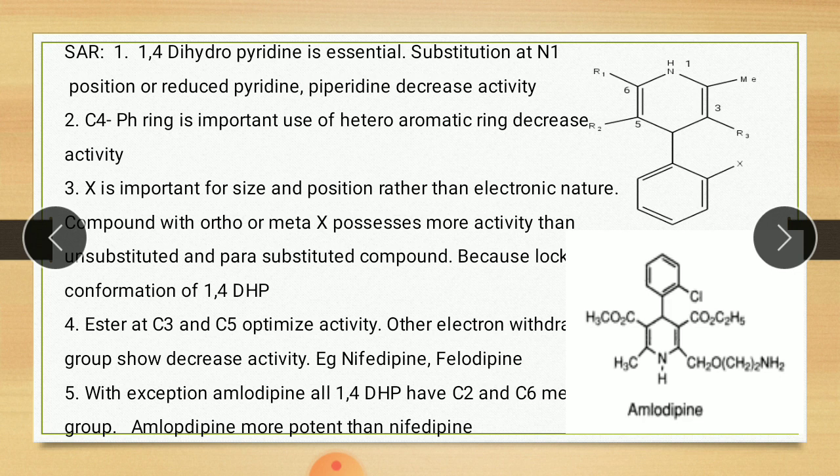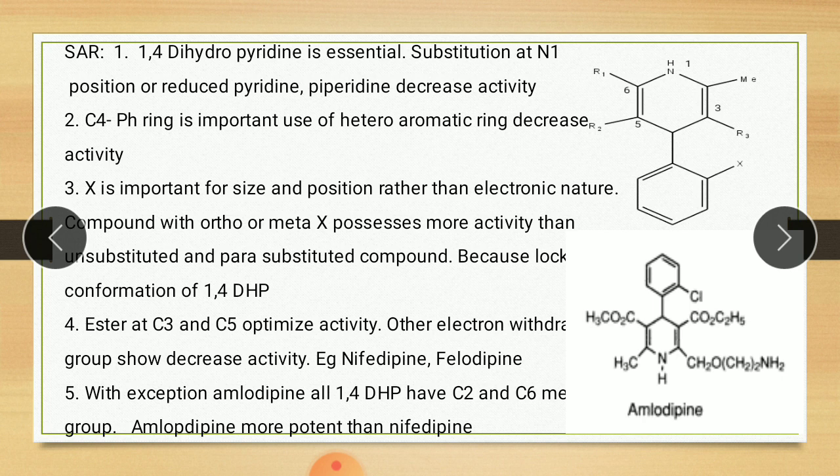It is only possible when this X is ortho or meta. If X is shifted to the para position, then this perpendicularity is lost and the activity decreases. Next point: the 1,4-dihydropyridine ring is essential for activity.